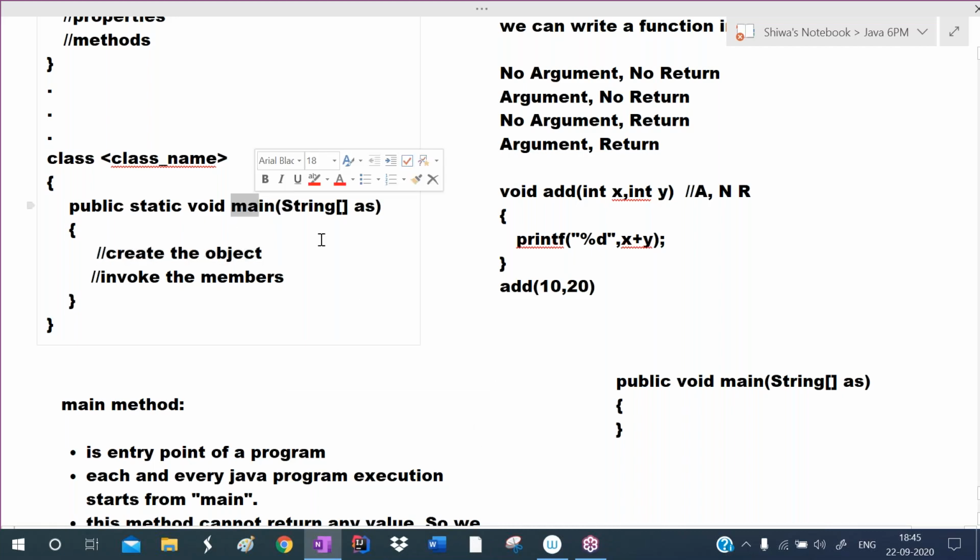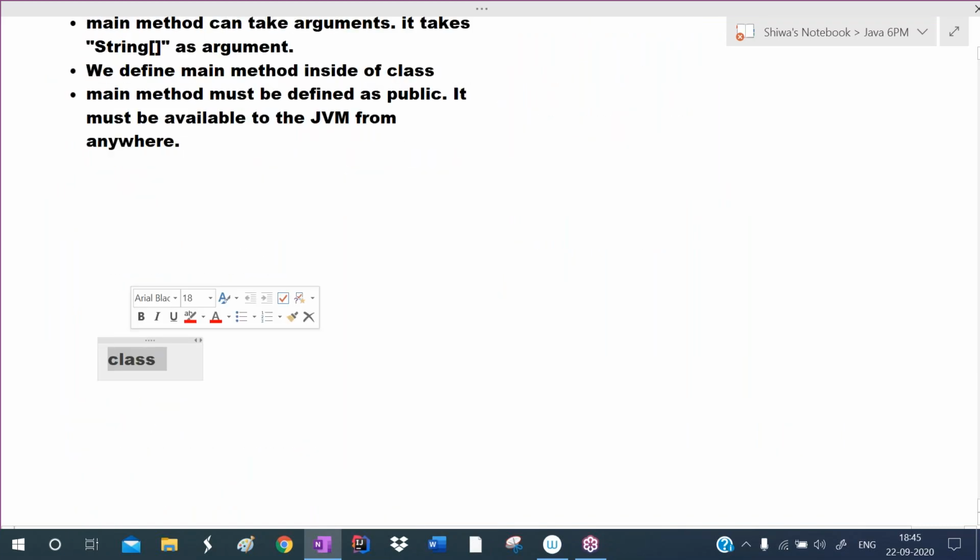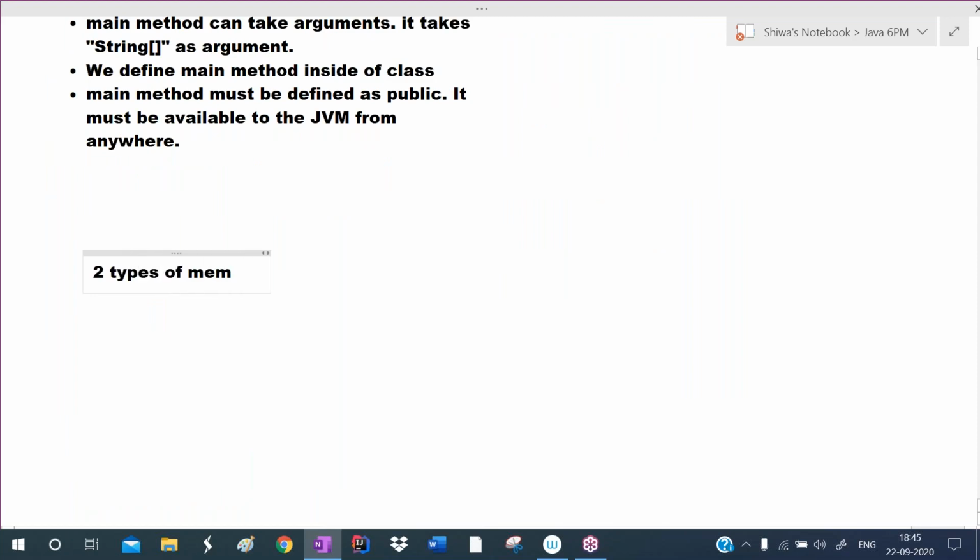Okay, so if you define main as non-static, if you don't write static here, this will become a non-static method. For a non-static method, an object is required. Remember this. There are two types of members. I'm writing clearly here. First one is static, second one is non-static. For the initial classes, just remember this one. Later, I will explain what is static, what is non-static, what the differences are, and where static and non-static are suitable.